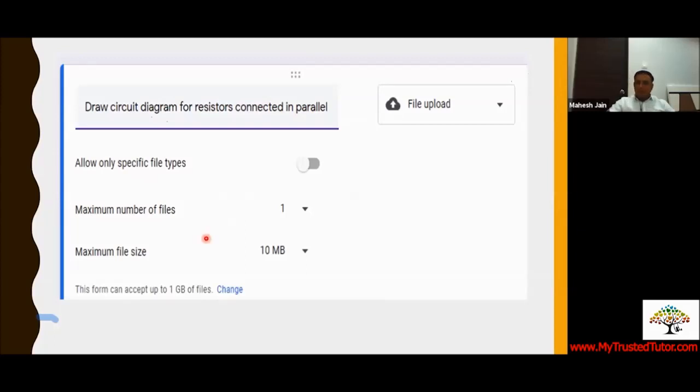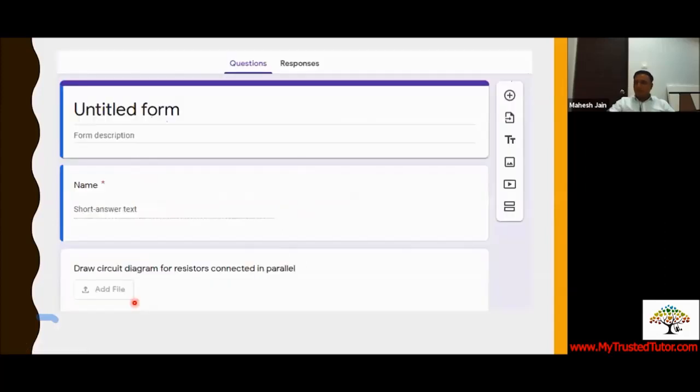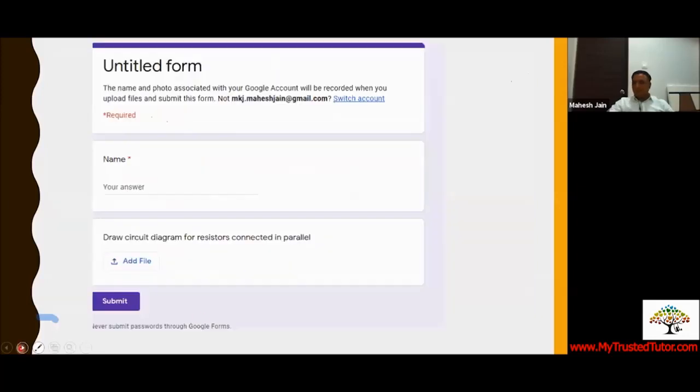The moment you have created the question, this is how your Google Form will appear. Right now it is how it looks to you, because you can see the question and feedback. I created this yesterday itself. So when you are creating, this is how the form will appear. Now let's see how the participants will see the question paper. This is how the participants will see it.